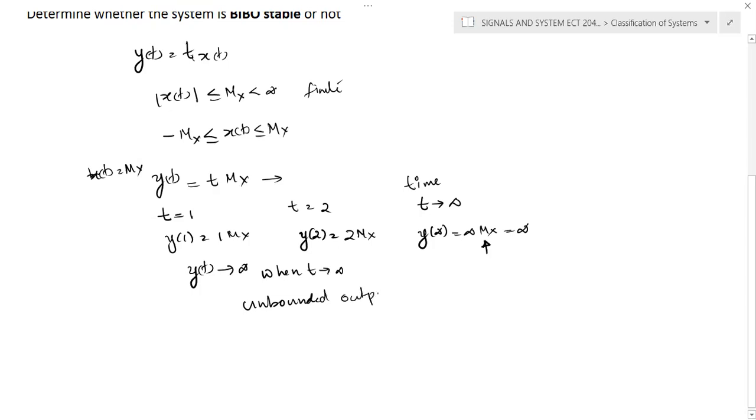Here you can see that the input is bounded. There is a small value, let it be 2. But when t tends to infinity, the system output goes to infinity. So the system is not stable. We can say the system is not stable.